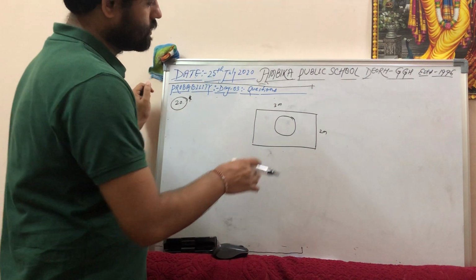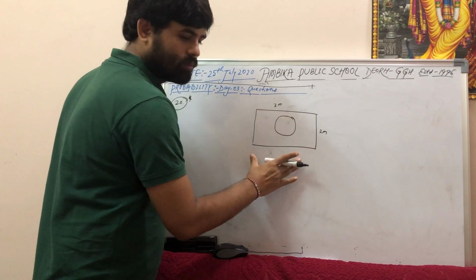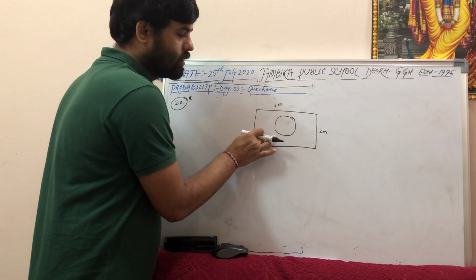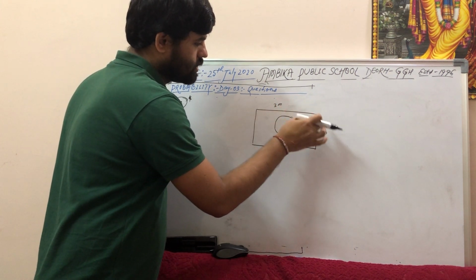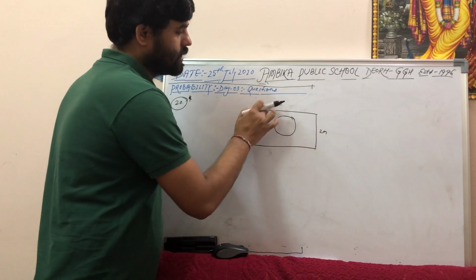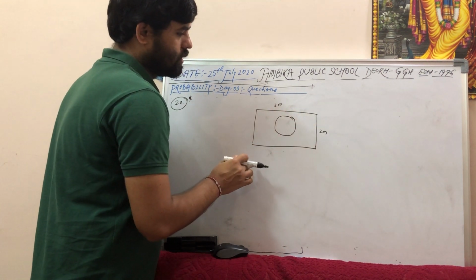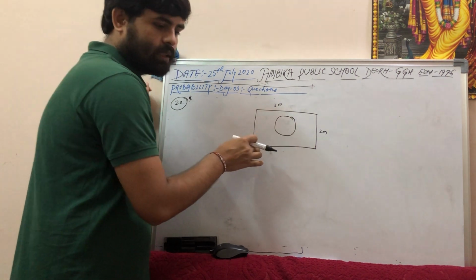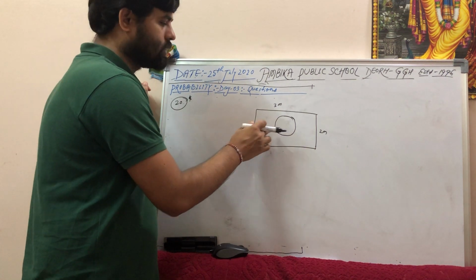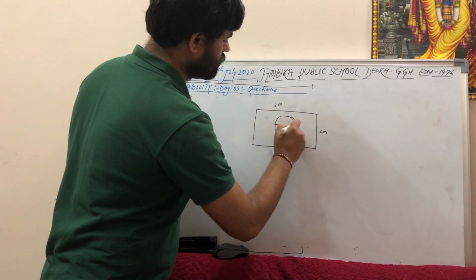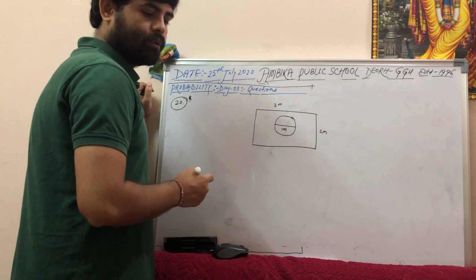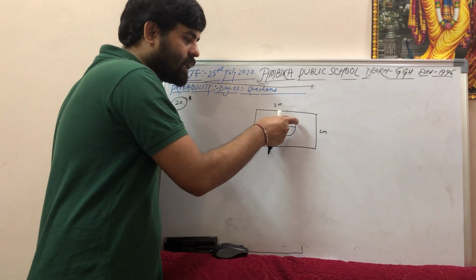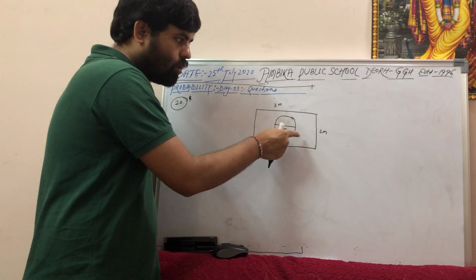So the question is, over the rectangular region there is a circle given. The rectangular region has a size of 3 meter into 2 meter, 3 meter length and 2 meter breadth, and then there is a circle present inside the rectangle. The circle has a diameter equal to 1 meter, and the question is saying that when you throw the dice, what is the probability that your dice will stay inside this circle? It should not go outside the circle.